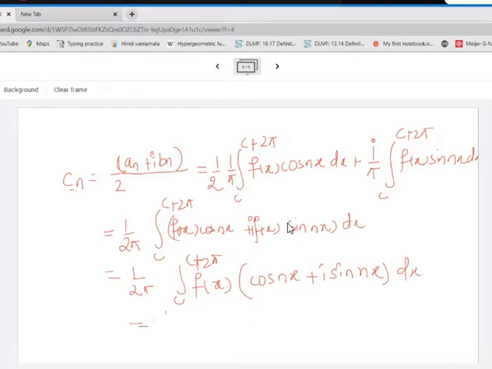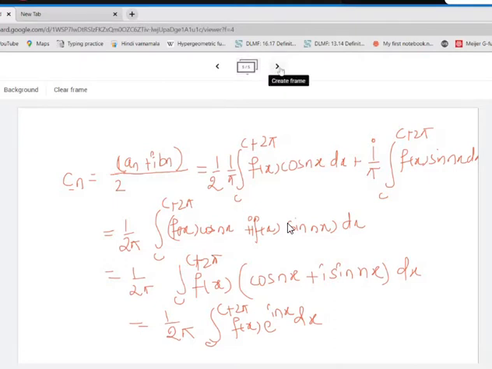This is nothing but 1 by 2 pi integral c to c plus 2 pi f of x e raised to i n x dx. Again we got a formula for c of minus n. It is this. Now compare both the expressions.